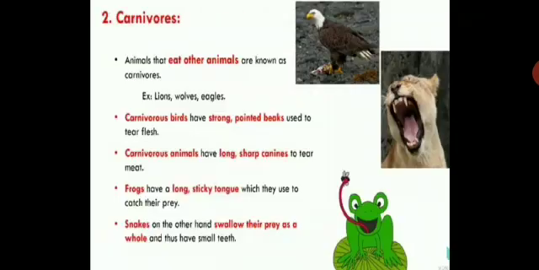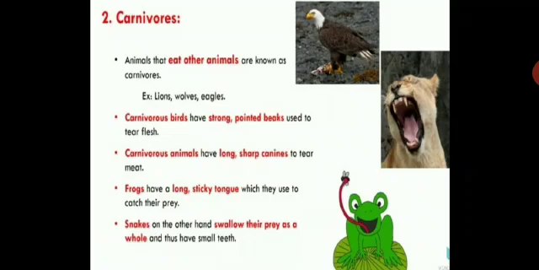So next we will see carnivores. Animals that eat other animals are known as carnivores. Examples: lion, wolves, eagle. They depend on other animals for their food. Carnivorous birds have strong pointed beaks, which they use to tear flesh. Carnivorous animals have long sharp canines to tear meat because they love to eat meat. That's why they have long sharp canines.